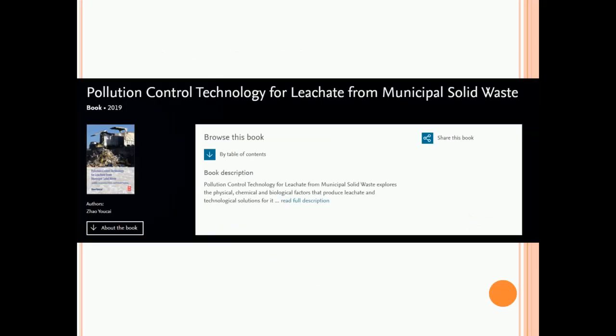This is one book which gives you a highlight on pollution control technology for leachate from municipal solid waste. If you get a chance, please try to read this book. It is very useful, and it gives you a highlight about various topics like leachate, and various physical, chemical and biological treatment steps for municipal solid waste. You can read this book for more information on management of leachate for municipal solid waste.